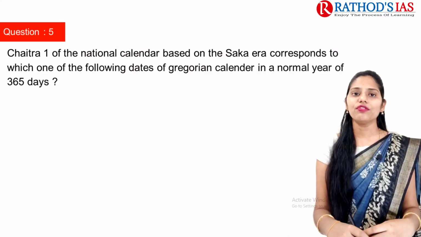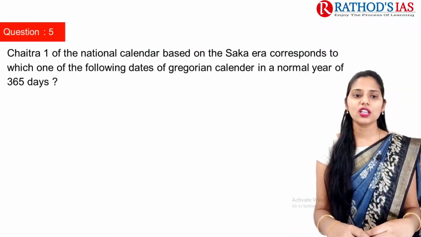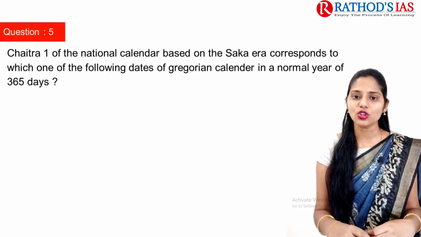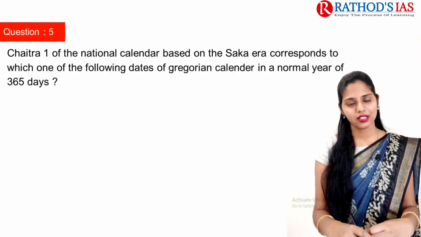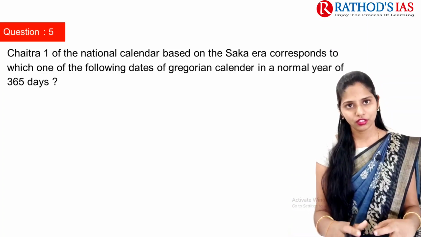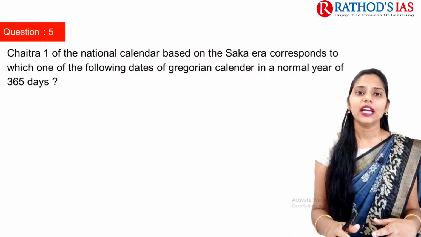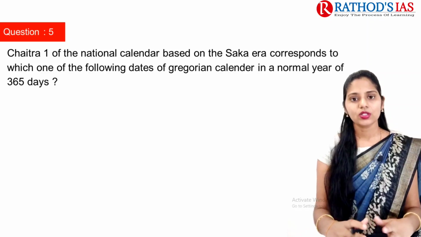Chaitra, one of the months of the national calendar based on the Saka era, corresponds to which one of the following dates of the Gregorian calendar in a normal year of 365 days. The Indian national calendar that we are following now, we adopted in 1957, that is Saka Samvat.